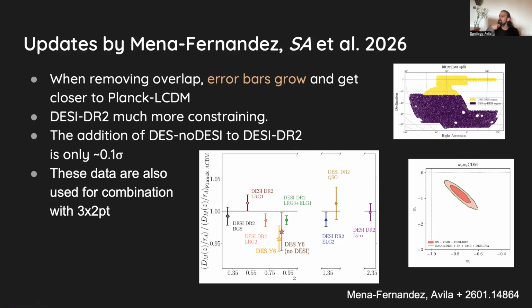And by the time of this paper, we already had in hand the DR2 data, so we added that. In this case, DR2 data was already very constraining. Error bars are now a lot smaller. So our measurement, which is only 1 sigma away from Planck-ΛCDM, is only adding 0.1 sigma to this tension, okay? But we wanted to test whether this was still adding something. The good thing is at this point, it will also be used for combination with 3x2 point when we also want to use DESI data. So, and w0wa, we have this measurement that can be combined with DESI safely without any covariance.